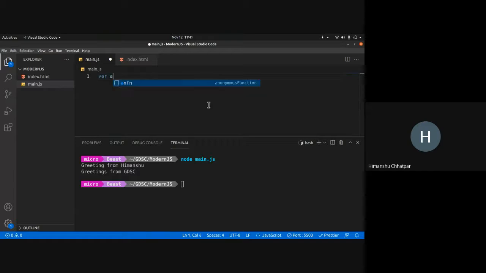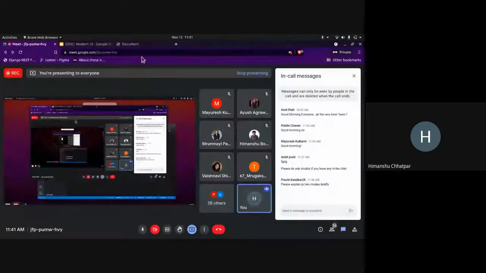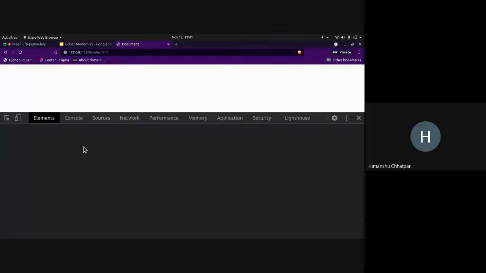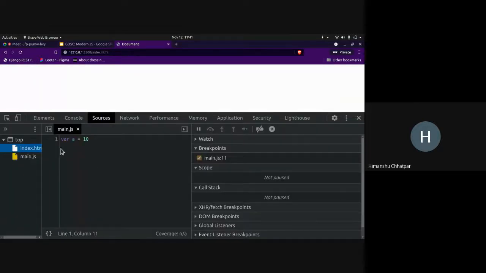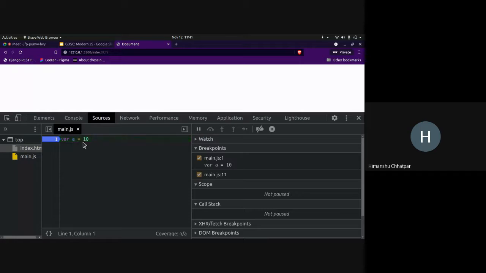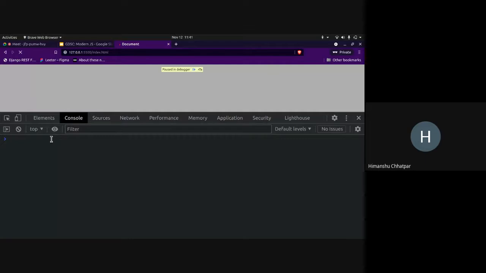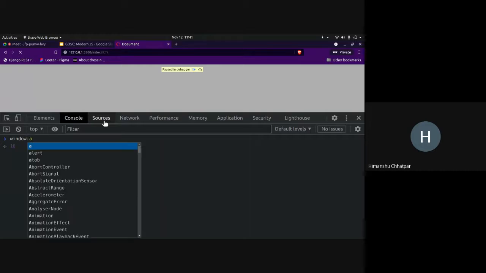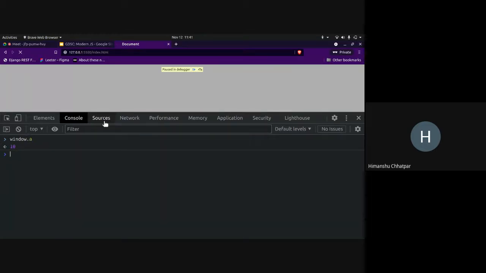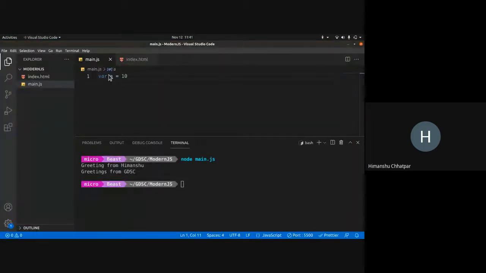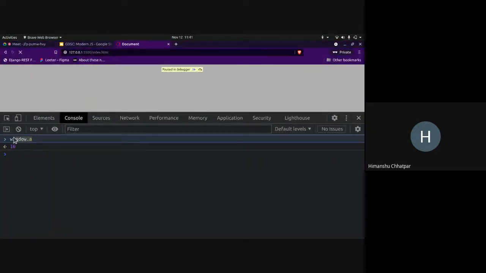So by default, suppose there is a variable here where a equals 10, right? Now, on declaring this, I'll show you in the debugger. Inspect, and I'm refreshing the page, right? So when I run this, now what I can do is, window refers to this tab. Window is this tab object. So I can access window.a. It gives me a value 10. So what this line of code did was it added a to the global window object. As you can see, the window object has value a inside it.